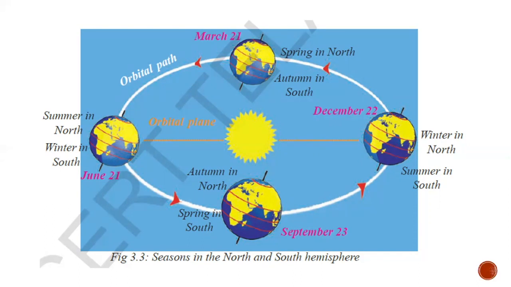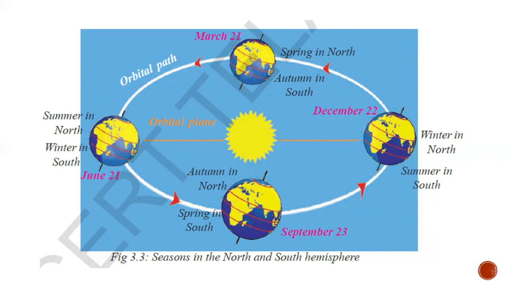Here it is above the sun, and here you can see that in the south we are having autumn, and in the north we are having spring. And come to September 23rd. Here in the north we are having autumn, in the south we are having spring.